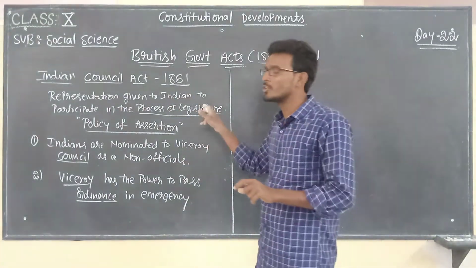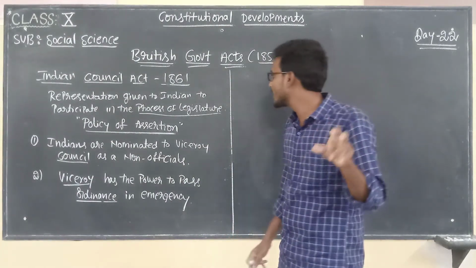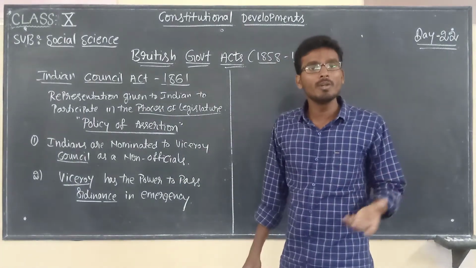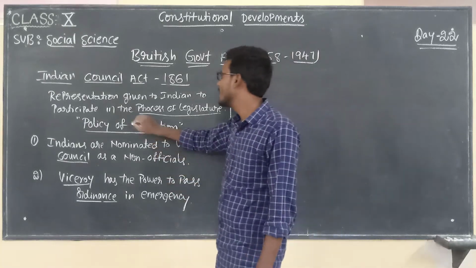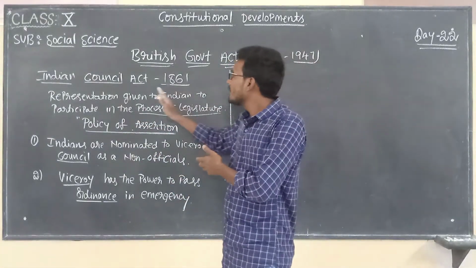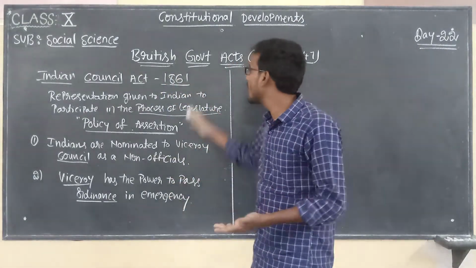Very important act, this one. Why? Because for the first time, Indians are allowed to participate in the process of legislature. In order to know their aspirations, participation was given. That is known as the policy of association. Now, after we discussed Indian Council Act 1861, continuation of this act,